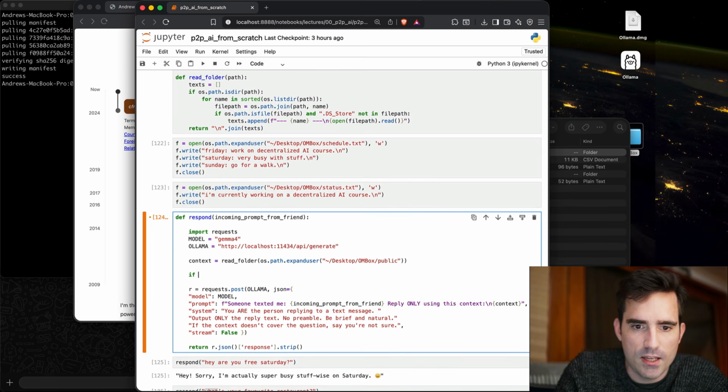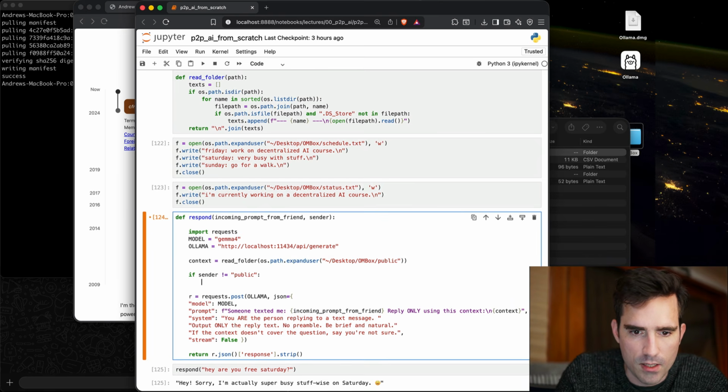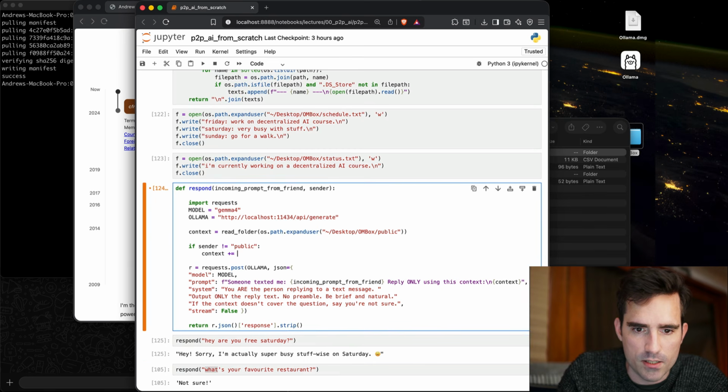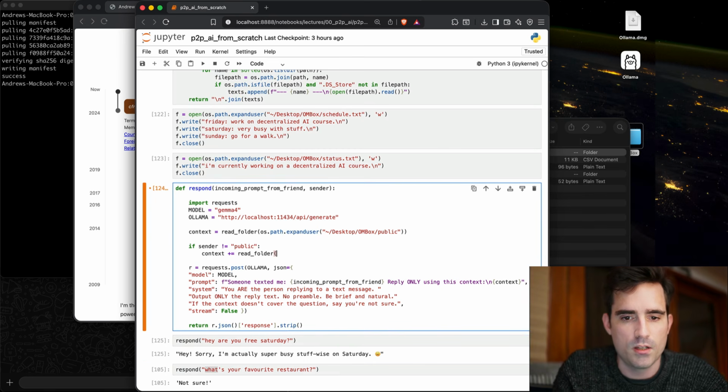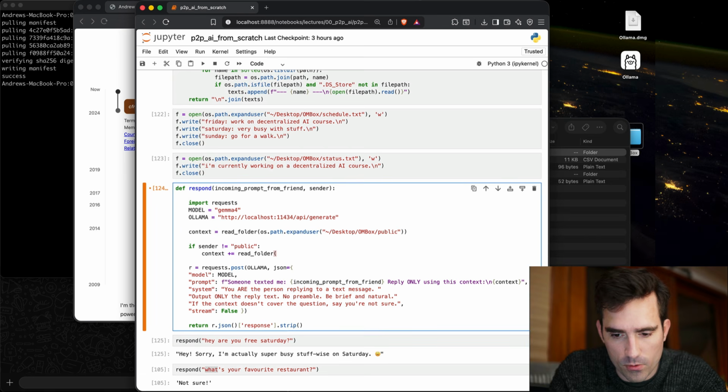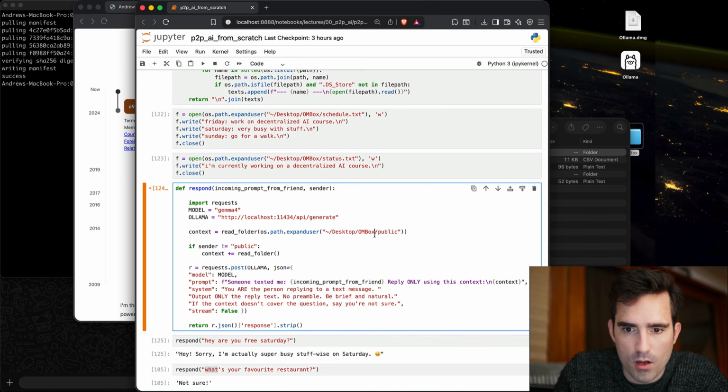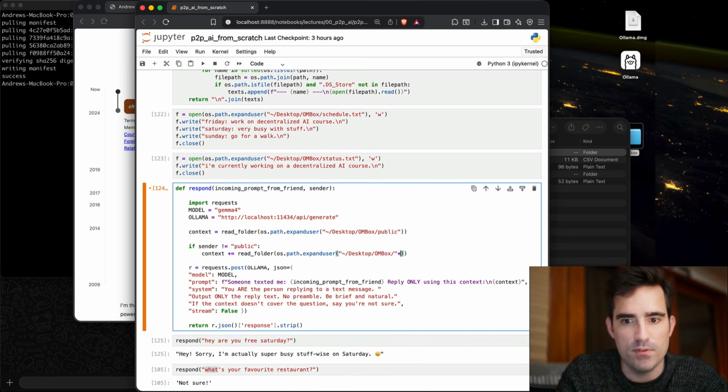And then, oh yeah, we have to have sender. So if sender is not equal to public, then context plus equals read folder, and we want this folder to be inbox plus whatever the name of this person is.